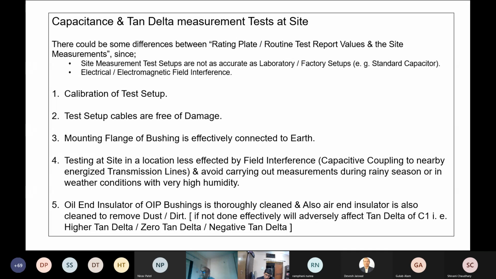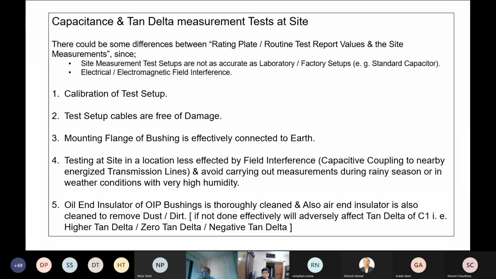the mounting flange during some of the measurement is not connected to earth effectively, and that results into wrong measurements. At site, we need to measure at locations where there are less field interferences. Again, we should avoid measurements during rainy season or when the weather is highly humid, because otherwise it will lead to this zero tan delta or negative tan delta condition. There will be effect on the tan delta measured.